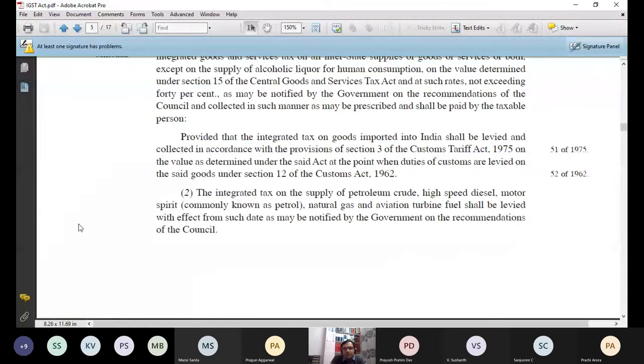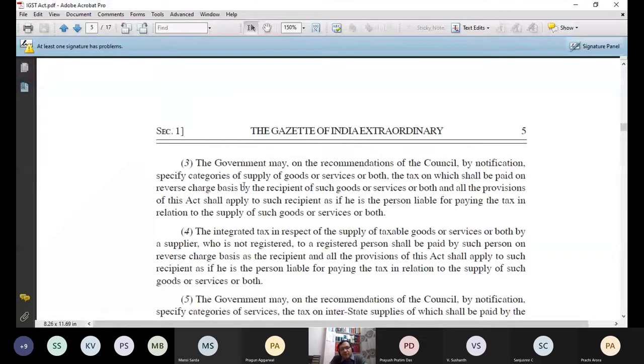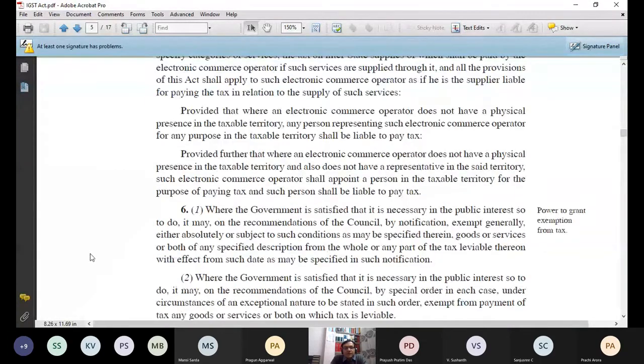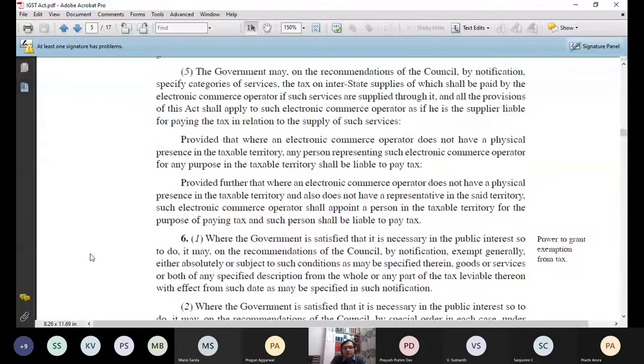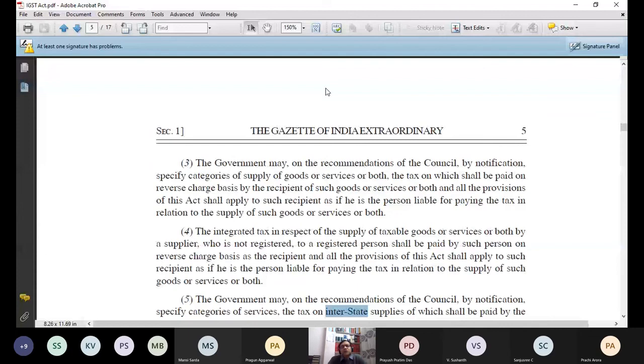And in 9.3 and 9.4 also, rather than intra or not intra, the word is there in 9.5. In 9.5 there was the word intrastate, and now in 5.5, because I'm reading the IGST Act, the word is interstate. Otherwise everything is as it is, same word to word same. So this is the discussion which I have done for levy and collection.